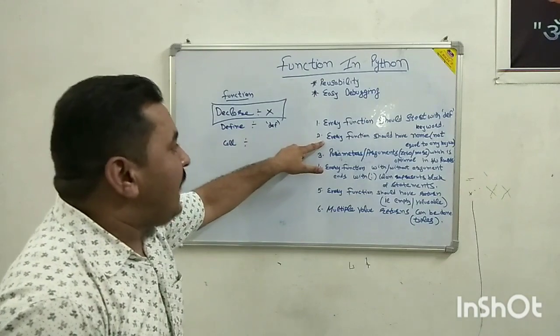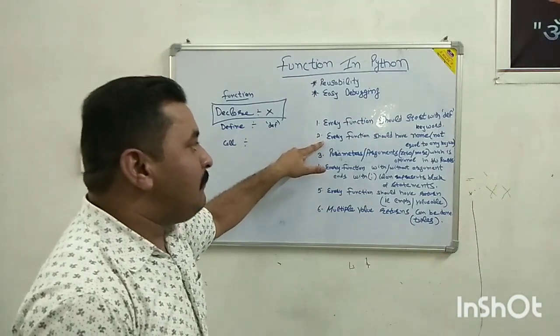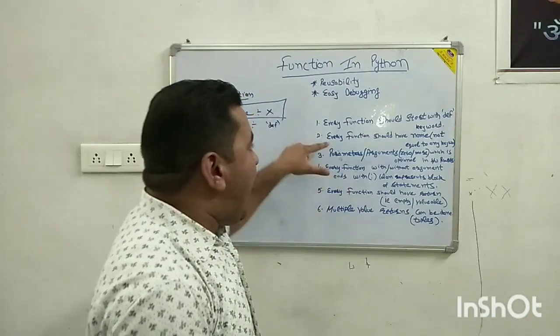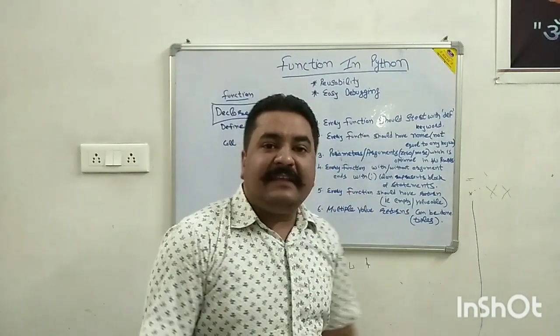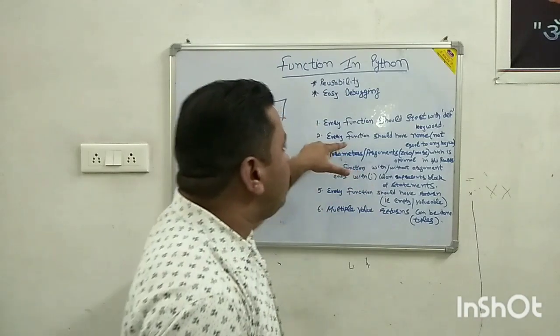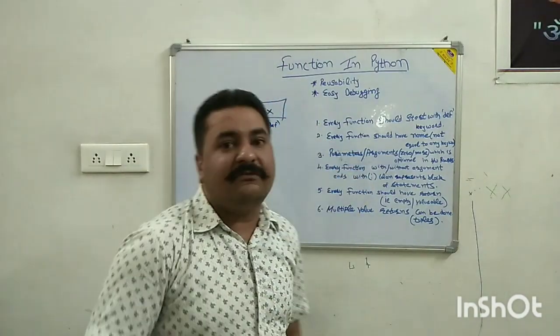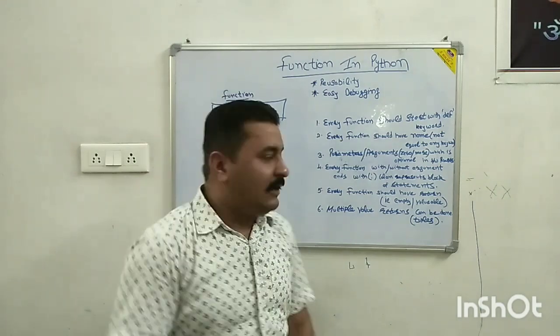The second one is that every function should have a name that is not equal to any keyword. A function is user defined and we have to give it a name, and that name should not be equal to any keyword.